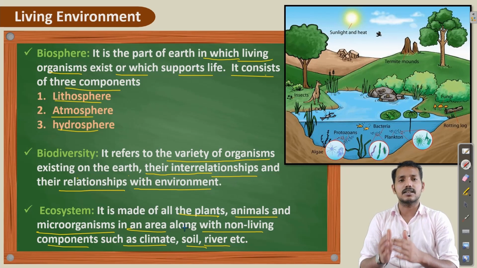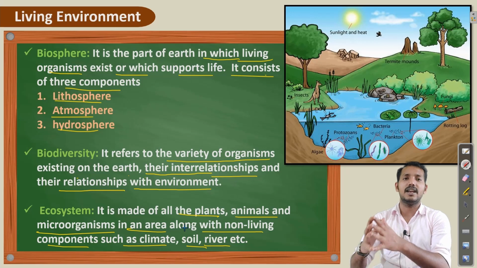So these are the basic terms we need to remember regarding the living environment.